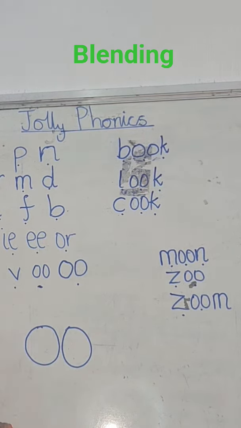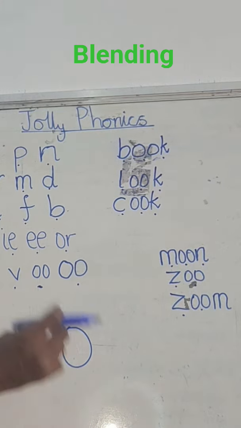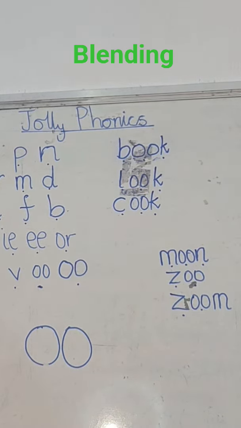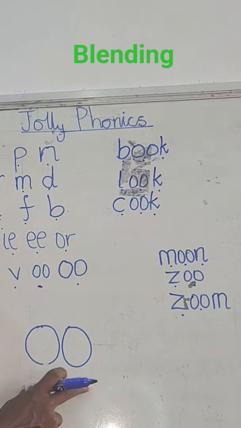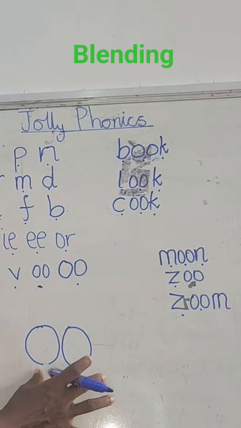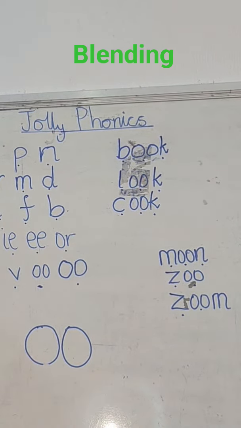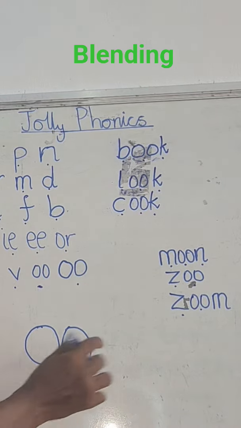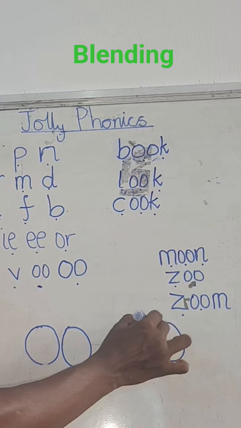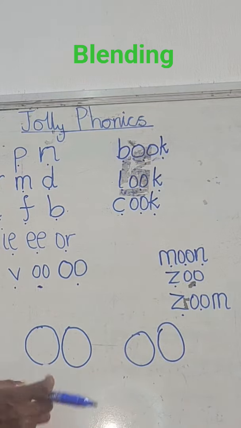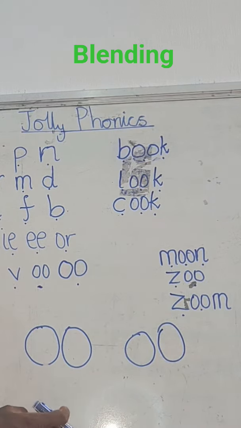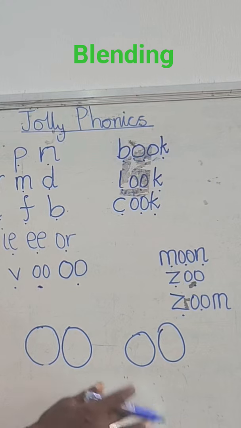Today we are looking at the letter sound OO. Now, these letter sounds are in two forms. They make two different sounds. When you say letter O, two letter O, double O in a word, it either makes a short OO or a long OO. Okay, now this is OO. Sometimes it makes a short sound and sometimes it's a long OO.